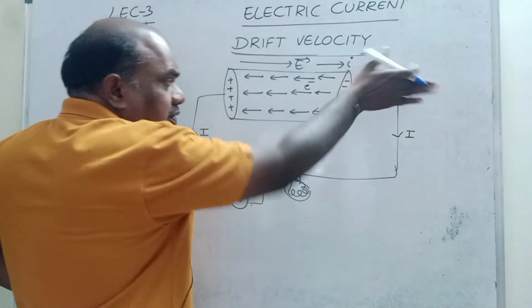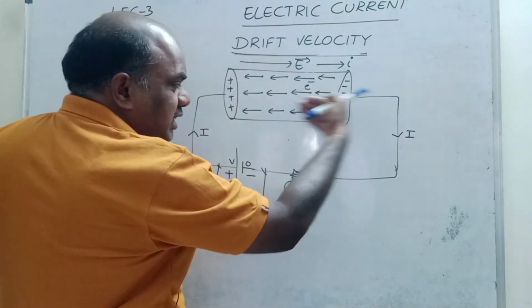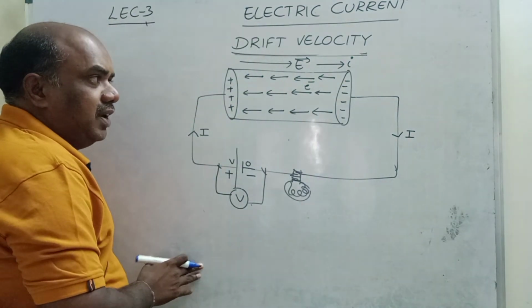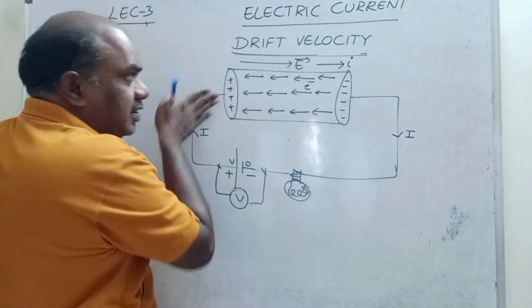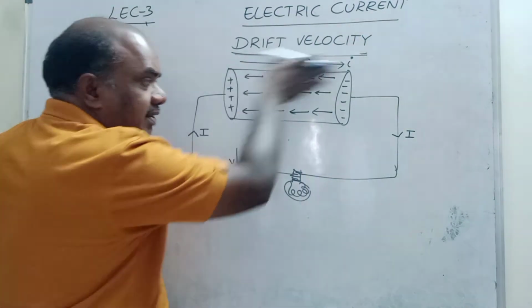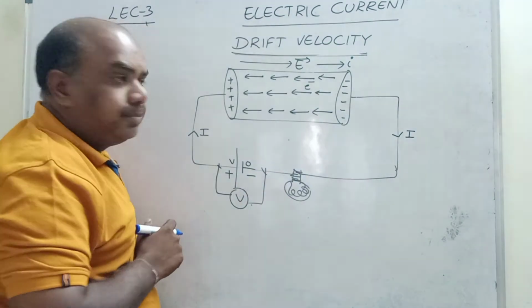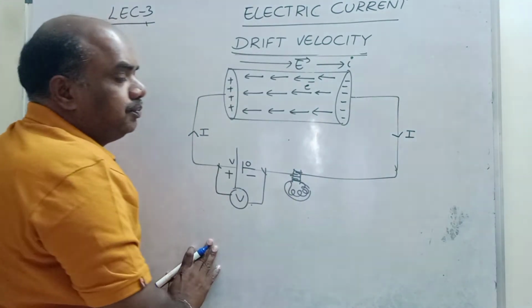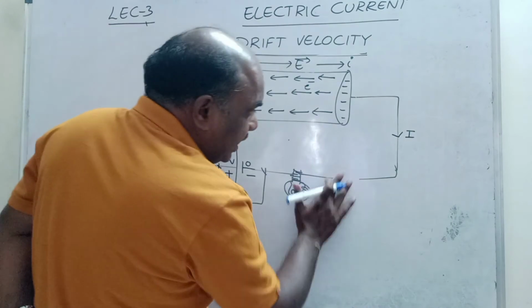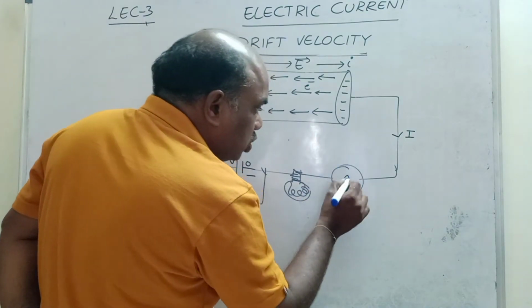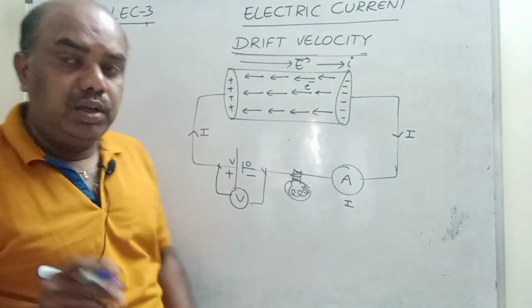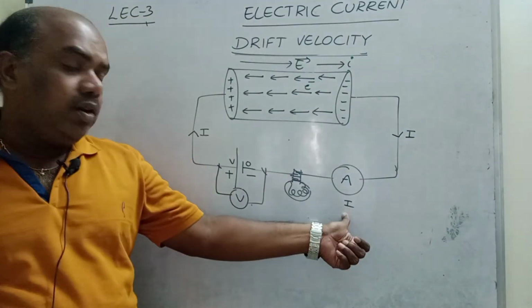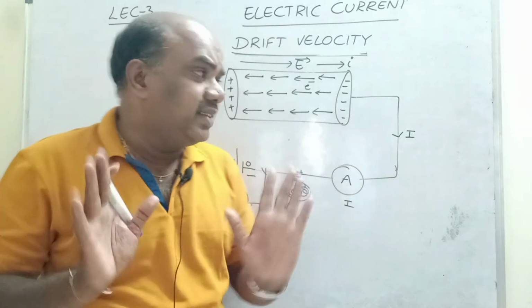Whenever current is moving in this direction, electrons move in the opposite direction of the electric field. So the electron is moving in this direction. This is the electron current. This is the conventional current. Conventional current we consider as the current. So this is the current. Now if you connect an ammeter here, the ammeter shows how many amperes of current are flowing in the circuit. Important, children.